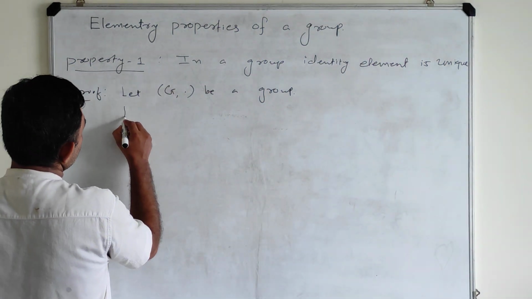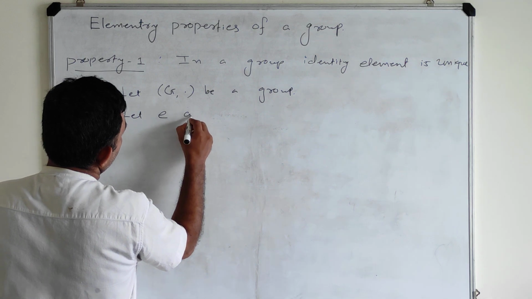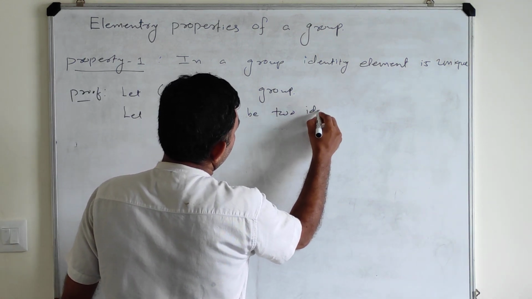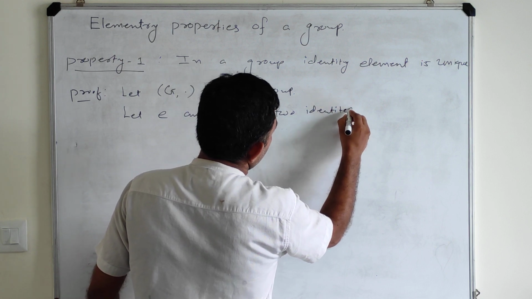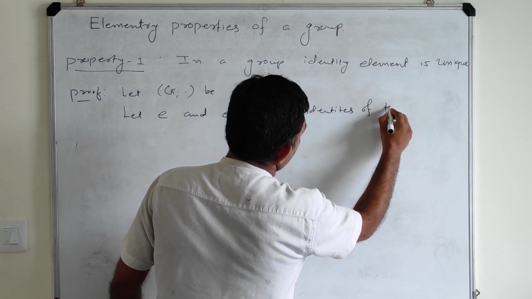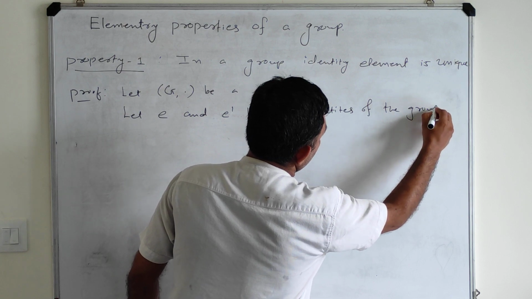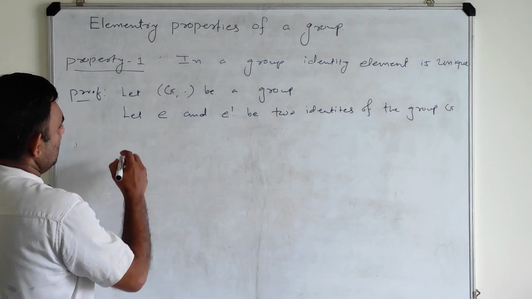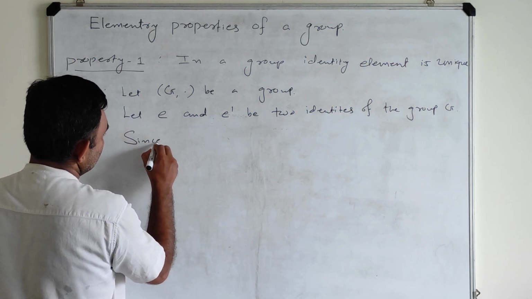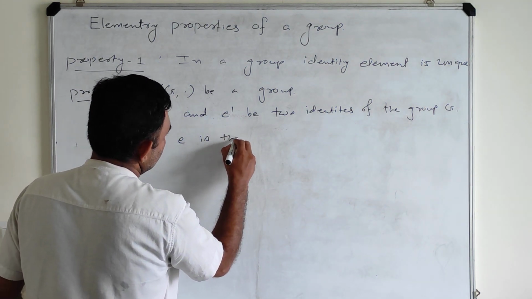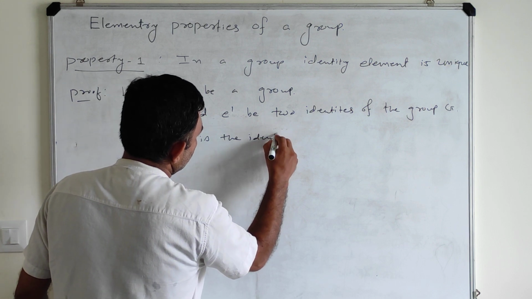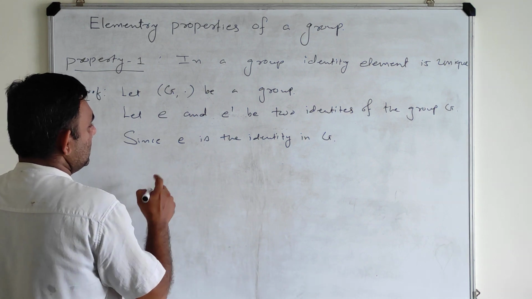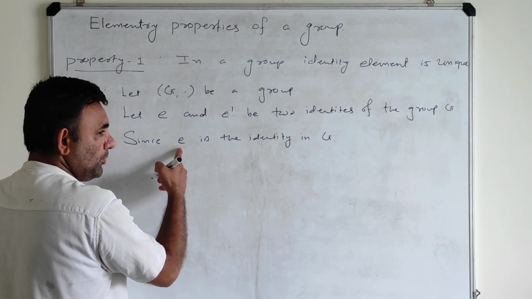So let E and E prime be two identities of the group G. Since E is the identity in G, what is the property of identity?